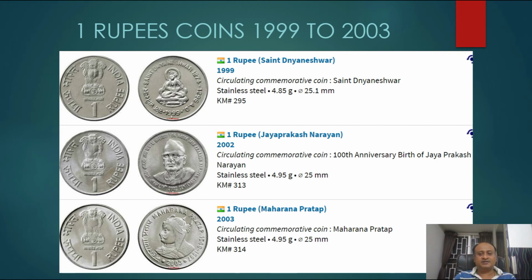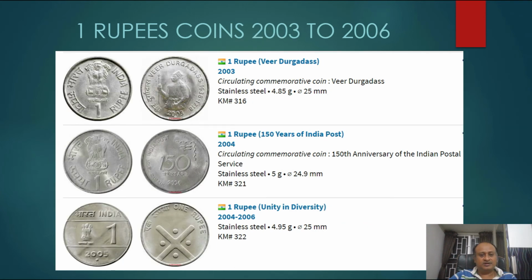The Saint Dnyaneshwar stainless steel coin in 1999, and in 2002 the 100th birth anniversary of Jai Prakash Narayan, a stainless steel 1 rupee coin. And Maharana Pratap 1 rupee in 2003, also a stainless steel coin.